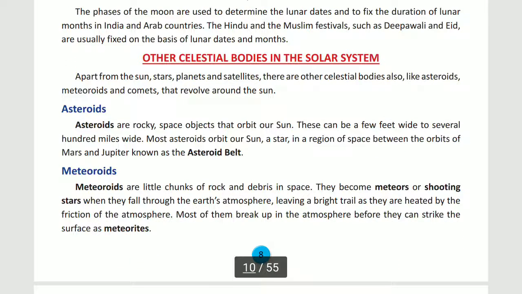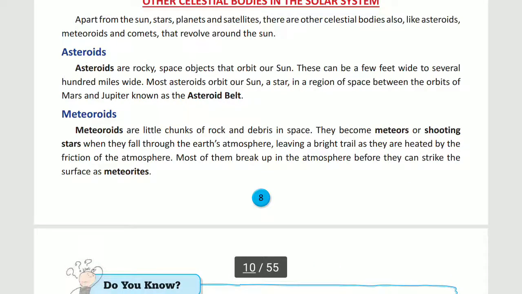Now come to the other celestial bodies in the solar system. Apart from the sun, stars, planets and satellites, there are some more celestial bodies in the sky, that is asteroids, meteoroids and comets that revolve around the sun. Now come to the first topic, that is asteroids. Asteroids are rocky space objects that orbit our sun. They can be a few feet wide to several hundred miles wide.